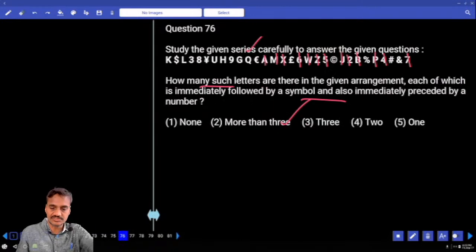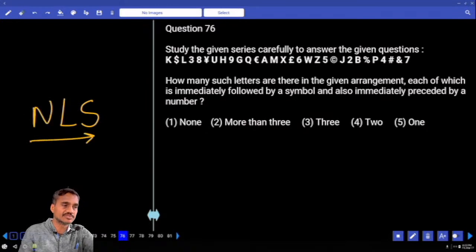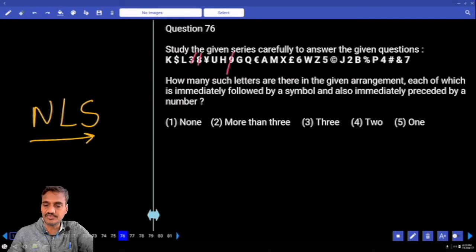The next one, 76. How many such letters are there, each of which is immediately followed by a symbol, immediately preceded by a number? The sequence must be number, letter, and a symbol. Now this is a number, not followed by a letter. Number followed by a letter but not by a symbol. Number followed by a letter but not by a symbol. Number followed by a letter and a symbol. Isn't it? Hence how many we have? Only one, that is the choice for question number 76.